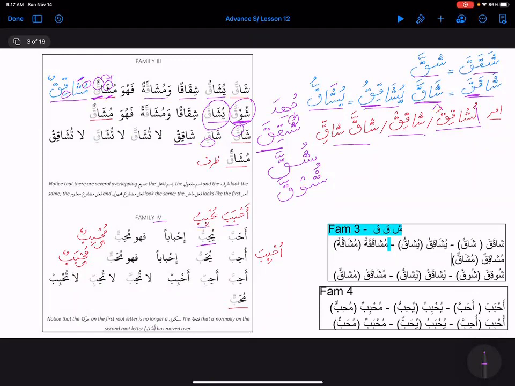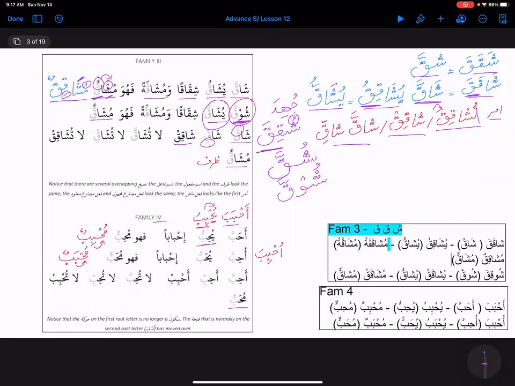Again, we are fusing them together, and since this root letter has sukoon, we have to move this kasra over to this ha, right? So this is how it becomes yuhibbu.